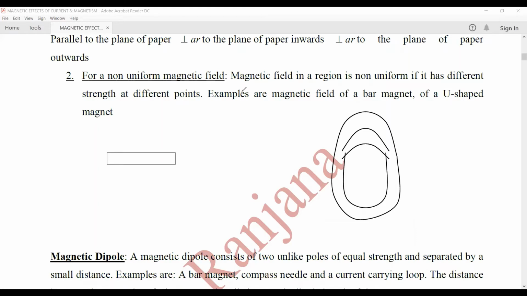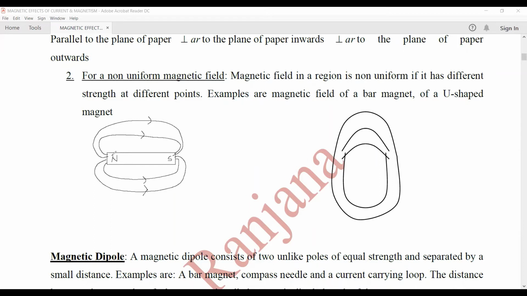Non-uniform magnetic field means in the region, the magnetic field is not constant. The strength of the magnetic field is different at different points. The example of a non-uniform magnetic field is that of a bar magnet. In the case of a bar magnet, the magnetic field lines are from north to south pole outside the magnet. So these are the magnetic field lines for a bar magnet outside the magnet, whereas inside the magnet they travel from south to north.